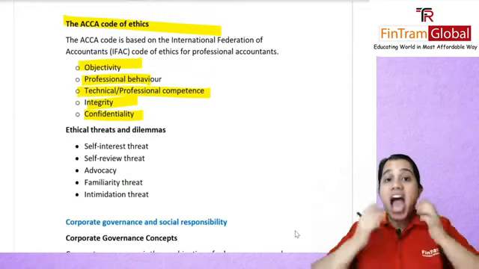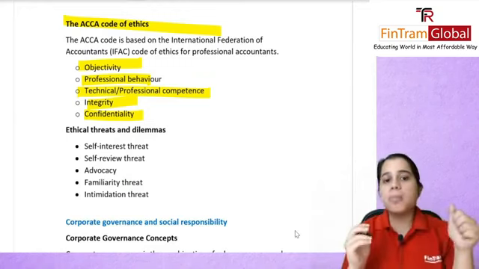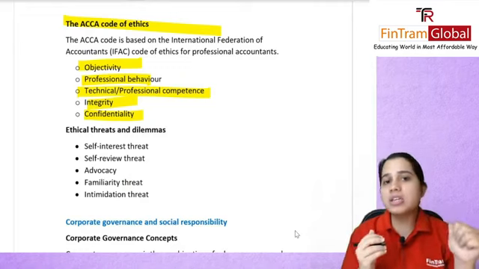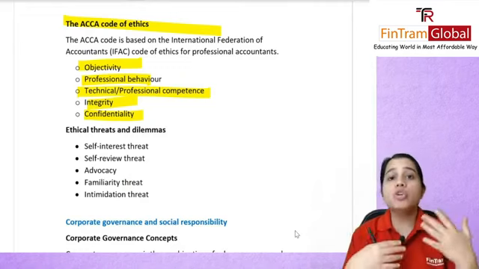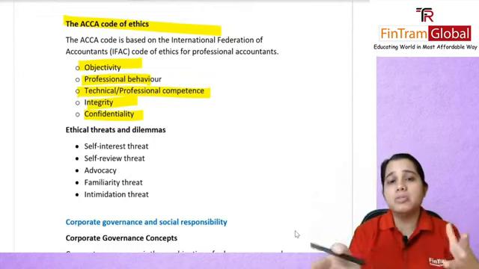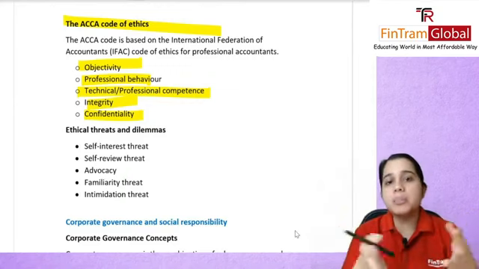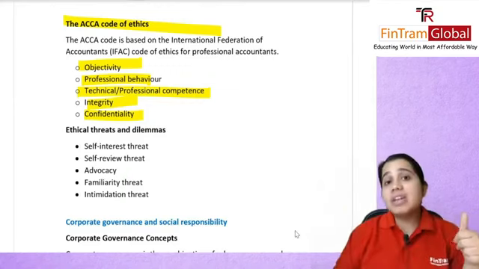Professional competence, you have enough technical knowledge, so whatever you're telling your client, you're sure about it. Integrity, honest in your dealings, and of course confidentiality. Do not go ahead and spread the client's data, or not keep it confidential.